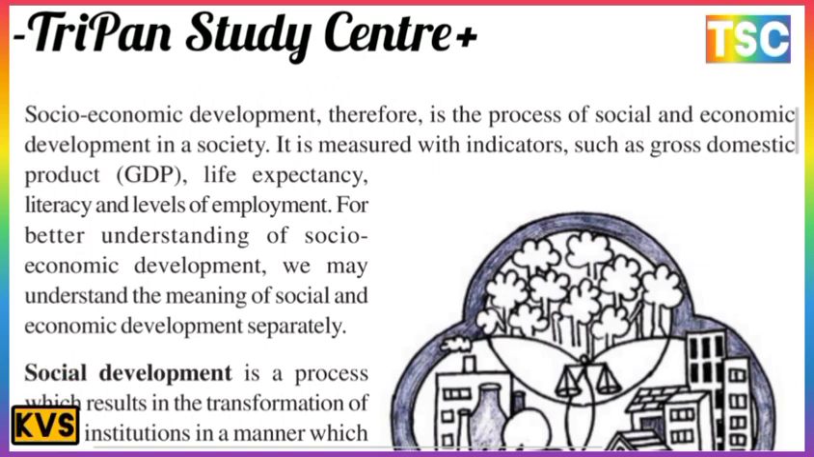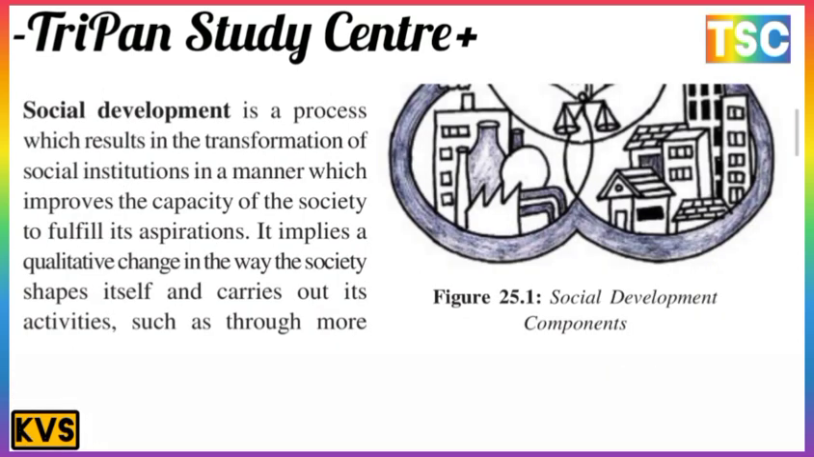On your screen, you can see the GDP, gross domestic product, and socio-economic development shown in this picture. The picture also represents the social development component. Social development is a process which results in the transformation of social institutions in a manner which improves the capacity of the society to fulfill its aspirations.